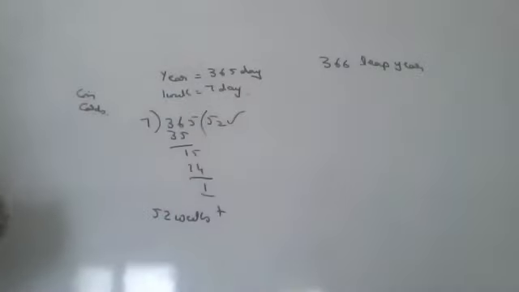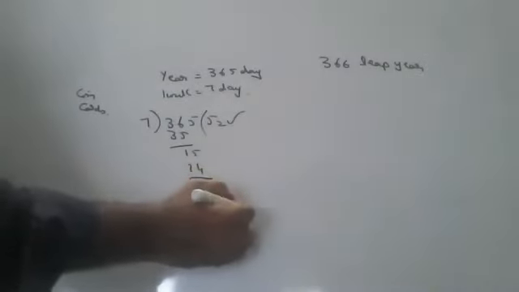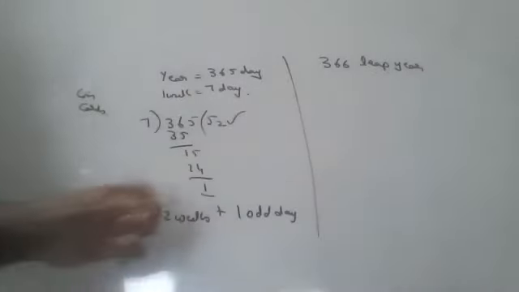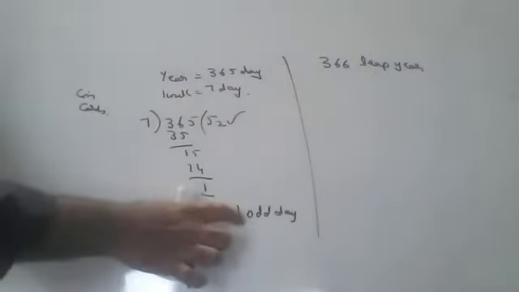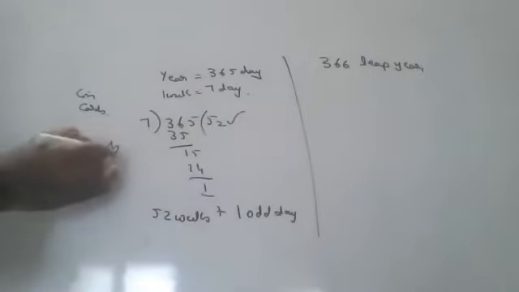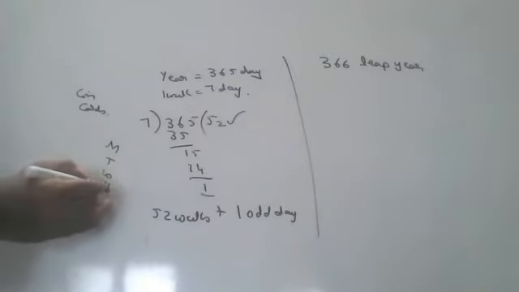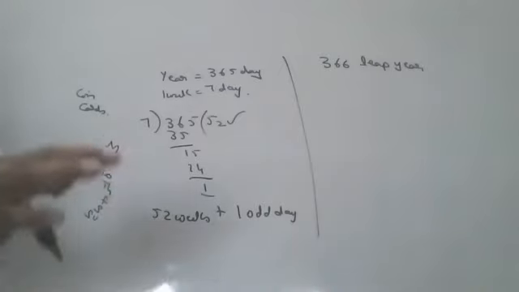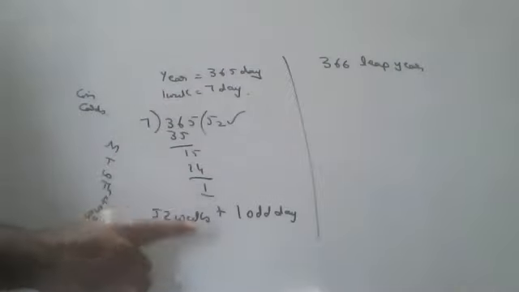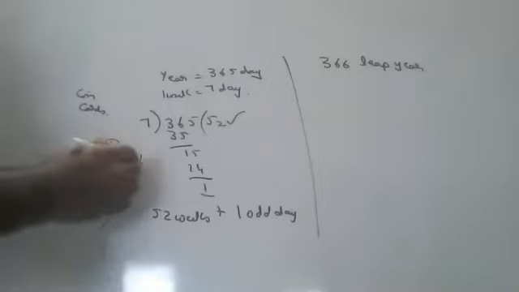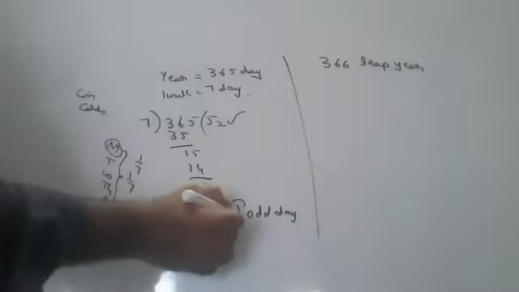52 complete weeks will be there. One extra day will be there. That is called an odd day. After 52 weeks are over, one day will come, children. That one day can be anything: Monday, Tuesday, Wednesday, Thursday, Friday, Saturday, Sunday. They'll ask, what is the probability of getting Monday in a normal year? 1 out of 7. Probability of Tuesday? 1 out of 7. Because only one day is left over.